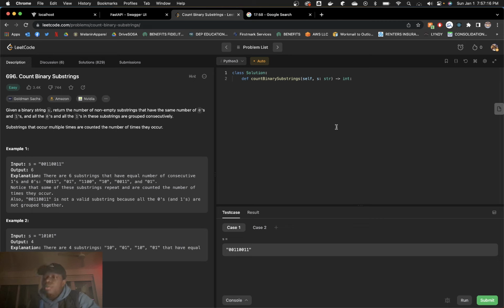What would make it invalid? If we had a 0, 0, 1, and then a 0, the 1 count wouldn't even matter because we would be at 3, this would be at 1. Well, we want the same number of them, and we want them consecutive.